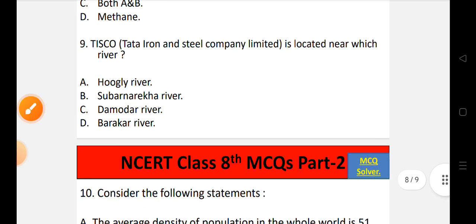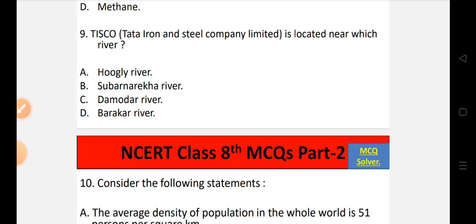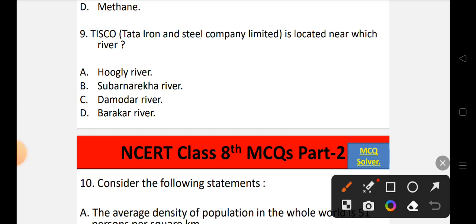Now let's move to question number 9. TISCO, that is Tata Iron and Steel Company Limited, which is in Jamshedpur, is located near which river? Options are option A, Hooghly River, option B, Swarnarekha River, option C, Damodar River, option D, Barakar River. So the correct option will be option number B, that is Swarnarekha River. It is located near Swarnarekha River.